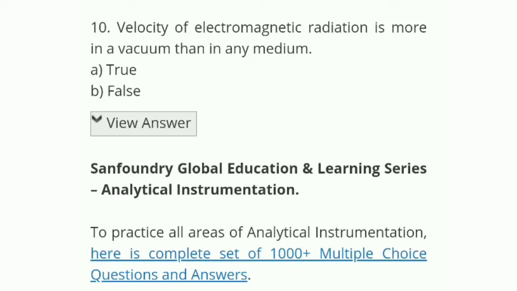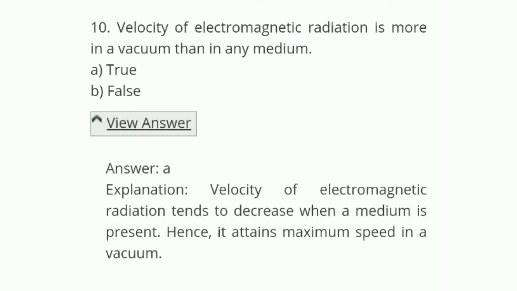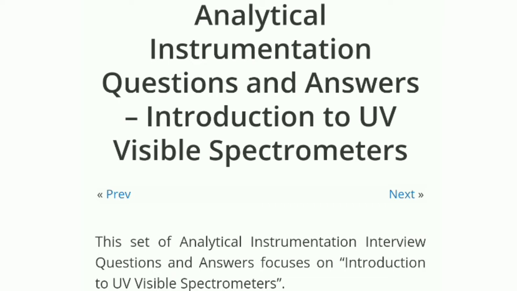Velocity of electromagnetic radiation is more in a vacuum than in any medium. Is it true or false? About electromagnetic radiation, this statement is true. Velocity of electromagnetic radiation tends to decrease when a medium is present, hence it attains maximum speed in a vacuum. Okay, now we are going to see the next 10 questions of introduction to UV visible spectrometer.